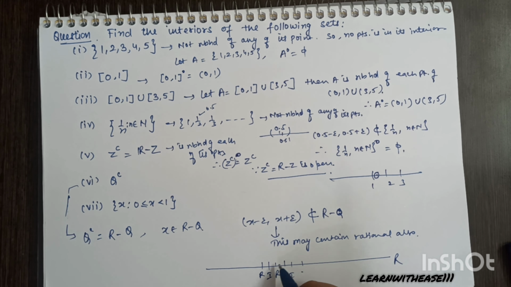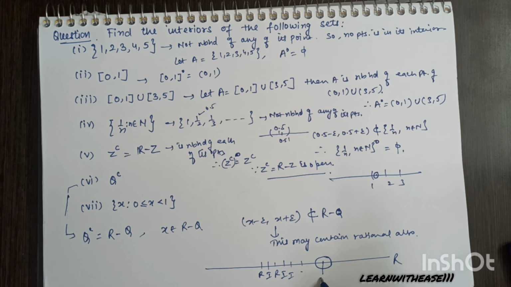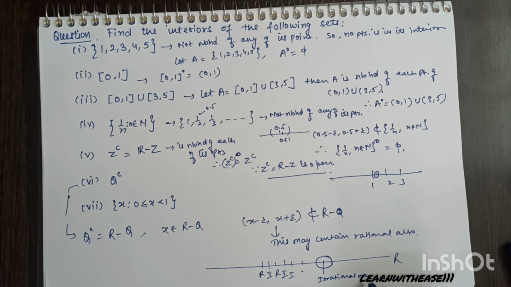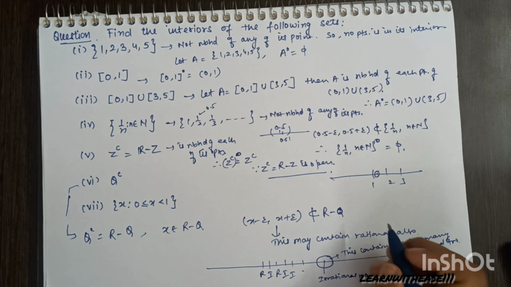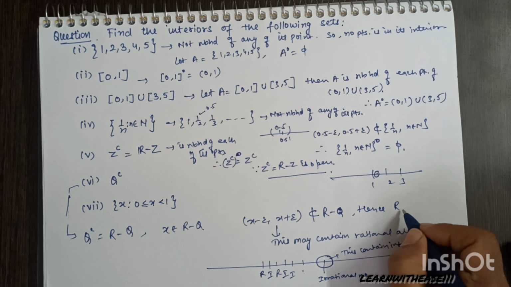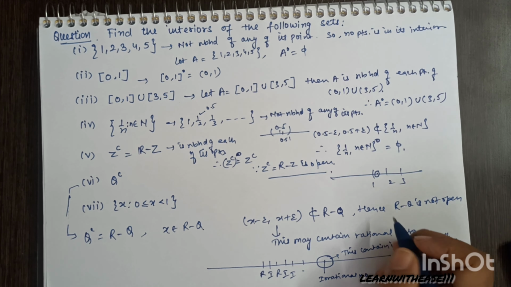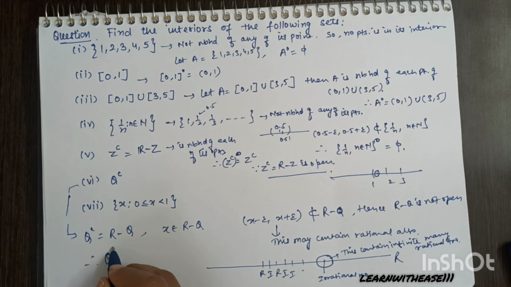But in the case of reals, rational and irrational numbers are so closely packed that it is not possible to find an interval containing an irrational point which does not contain any rational point. So that is why the difference. It is not a neighborhood of any of its points, hence it is not open and its interior will be empty.